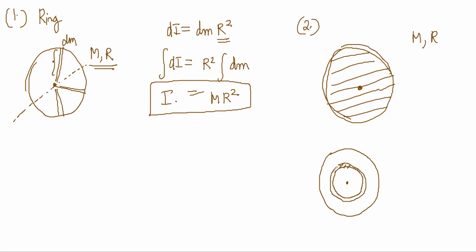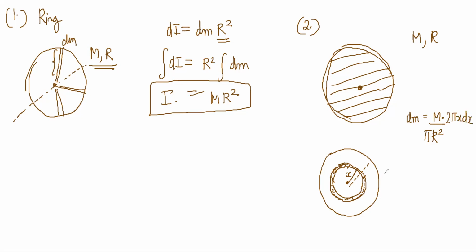Let's say we have a small ring. It is at a distance, its radius is x, and its thickness is dx. X is going in this direction. So what is the mass in this tiny ring? The mass dm is equal to M by pi R square into the area of this shell, which is 2 pi x dx.